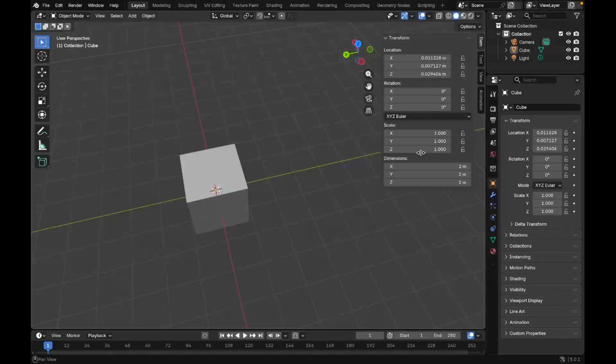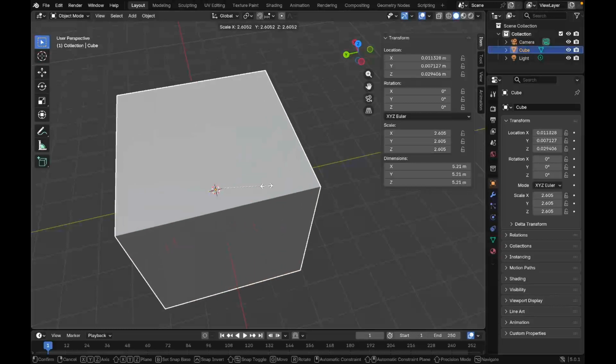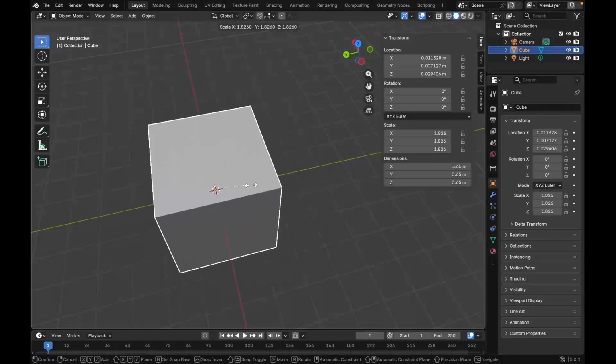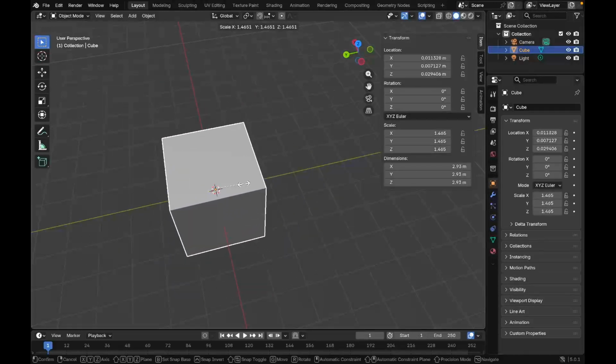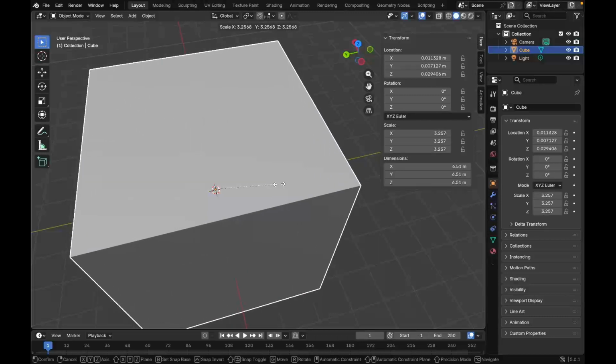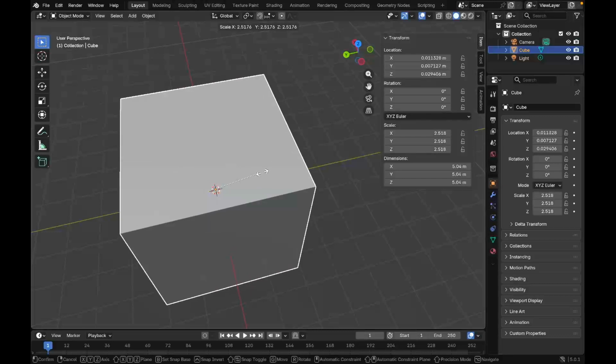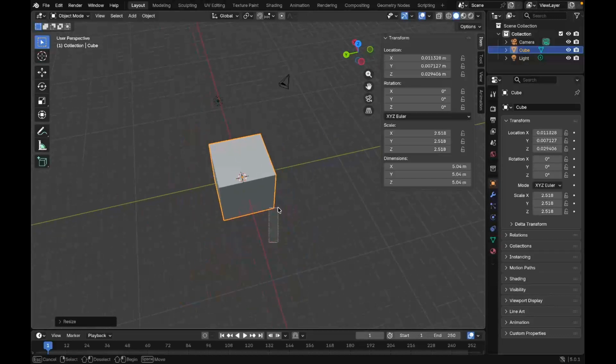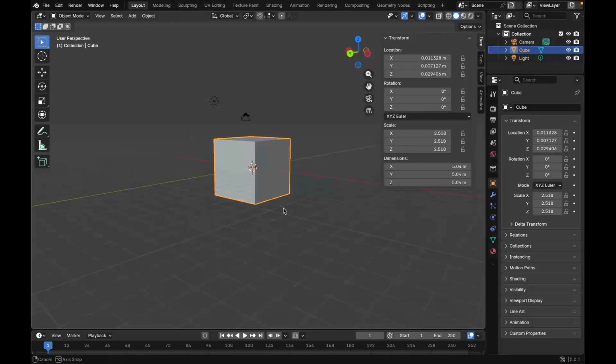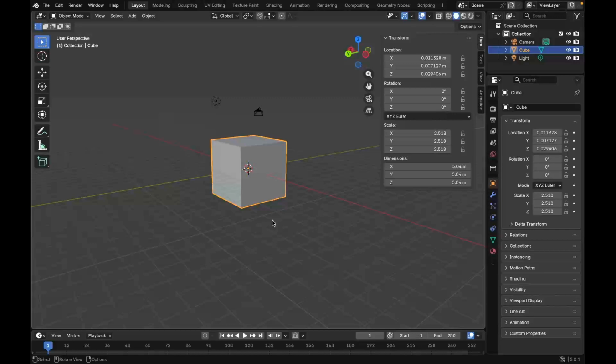For scale, I just press S. We can see the scale and dimensions here. Just click left, and I want to keep this like this.